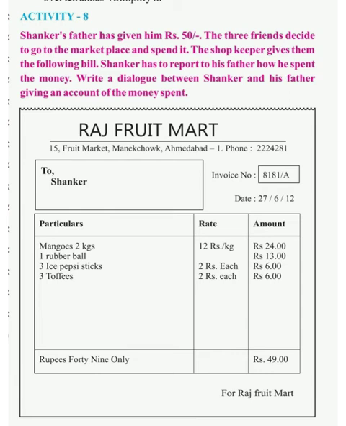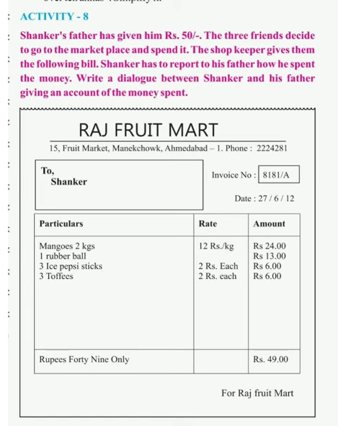We can see here the boy Sankar was given 50 rupees by his father, and he and his friends decide to go to the marketplace and spend their money. They bought some items from the shop and the shopkeeper has given them the bill. Now Sankar has to report to his father how and what money he has spent and what items he has bought. So here we have to write a dialogue between Sankar and his father regarding the account of the money he has spent.